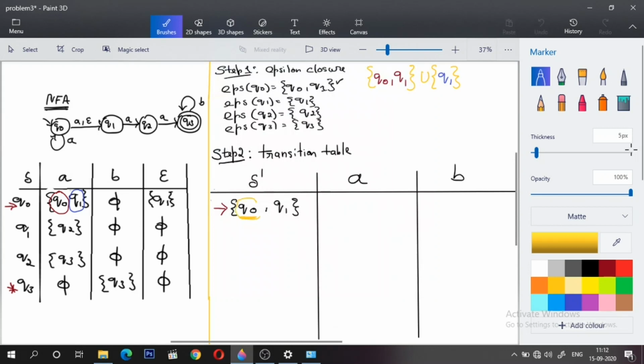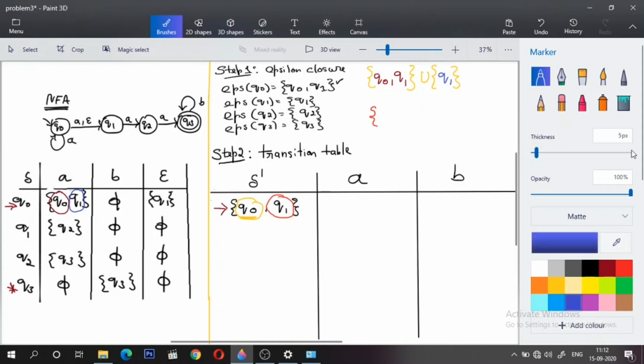This is done, right? Now there is one more symbol here, that is Q1. Let me make use of a different color. Q1. Now Q1 upon A on my NFA table, so Q1 upon A will make a transition to Q2, right?